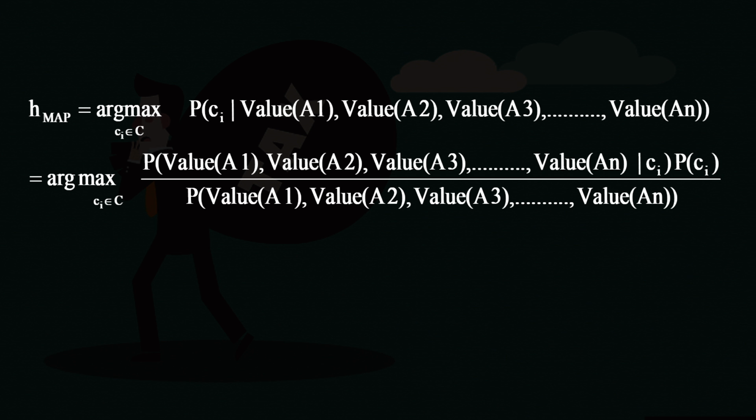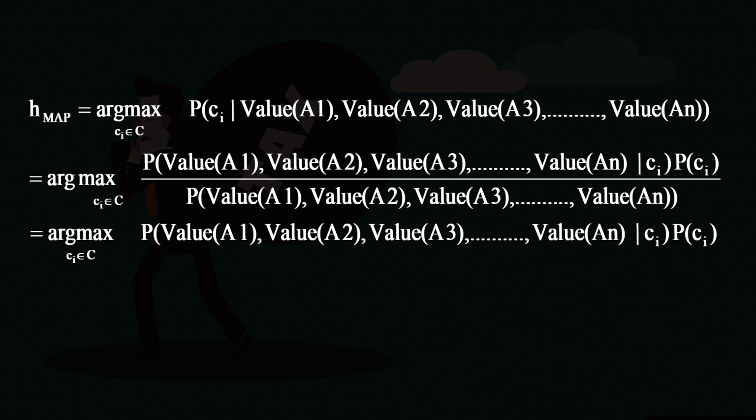Now, if I make this assumption, I can write probability of value of A1 and value of A2 and value of A(n) given C_i as probability of value A1 given C_i into probability of value of A2 given C_i into probability of value of A3 given C_i and so on and so forth up to probability of value of A(n) given C_i.